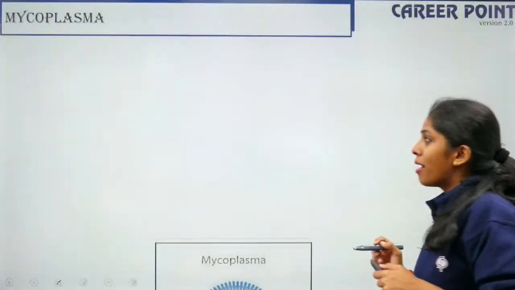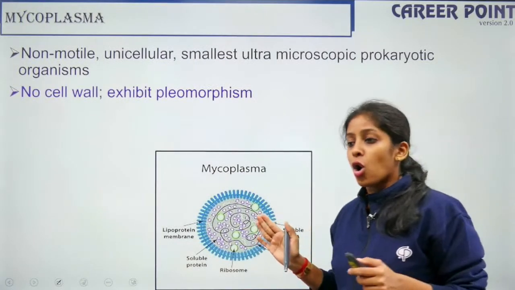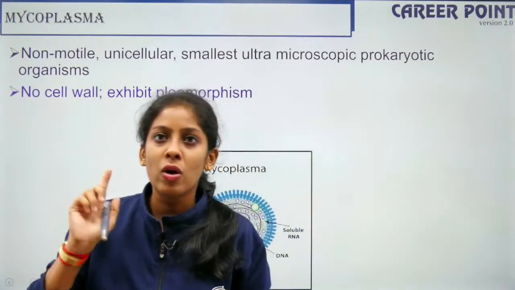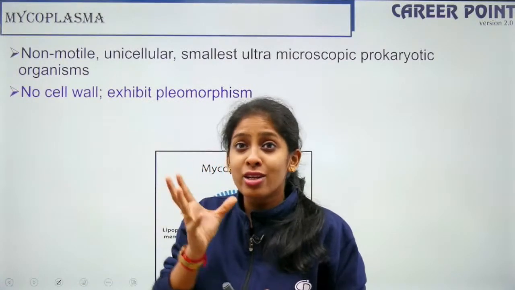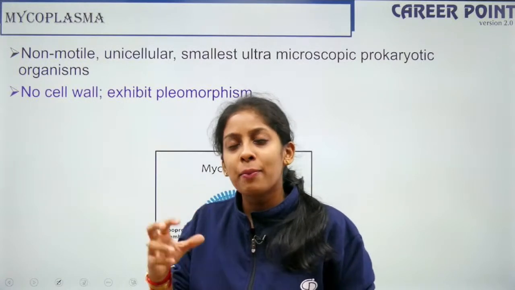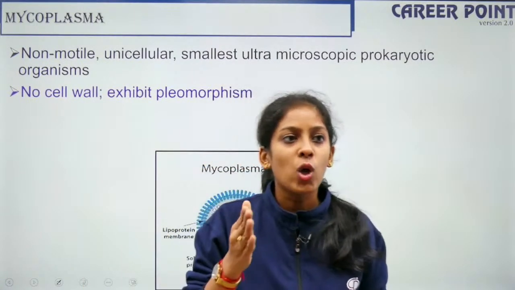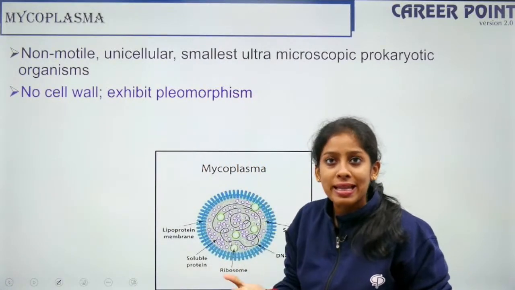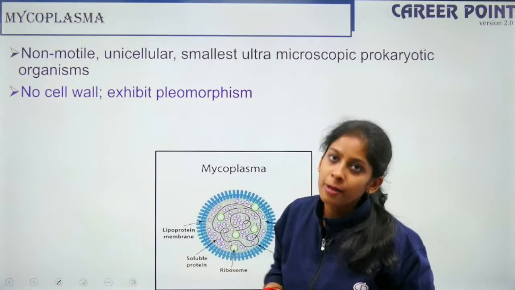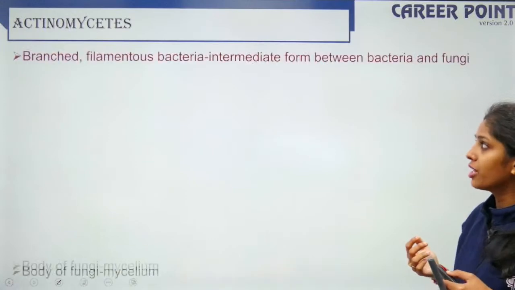Fine. So mycoplasma, they are the smallest. They have no cell wall. So all monerans have a cell wall except your mycoplasma. Since there is no cell wall, there is no rigidity, so it can make itself into any number of shapes and forms, and that is why we call it pleomorphism. Pleo means many. They are again gram-negative and this is how they reproduce.